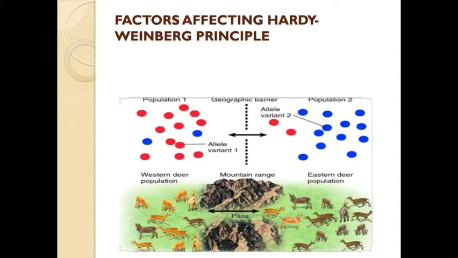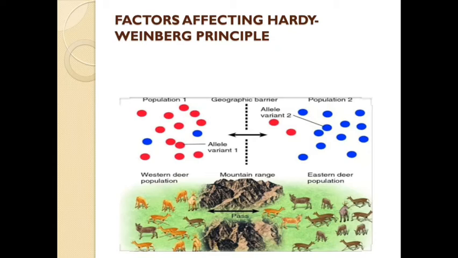Now, some individuals from population 1 with allele variant 1 migrated towards population 2. So you will find these two red dots have transferred to this side, and some of the blue allele variant 2 from population 2 have flowed towards population 1. As a result, some gene flow has occurred between these two populations. This is known as gene migration or gene flow.